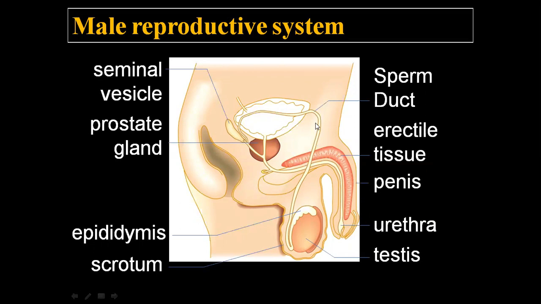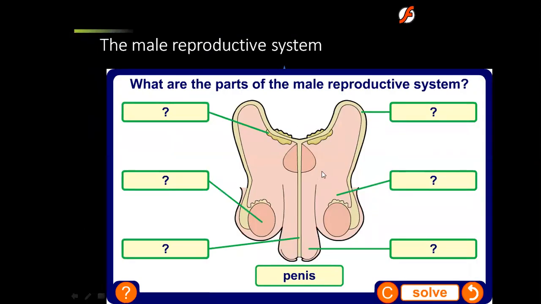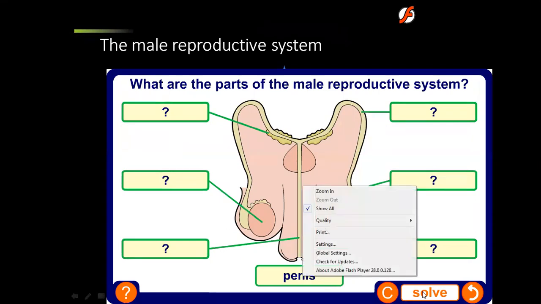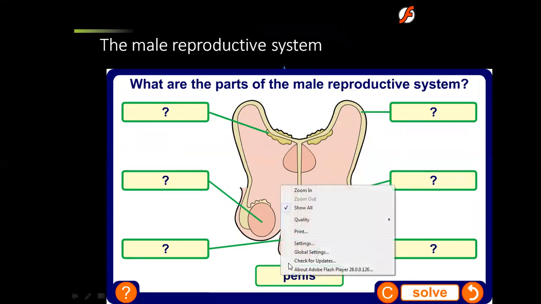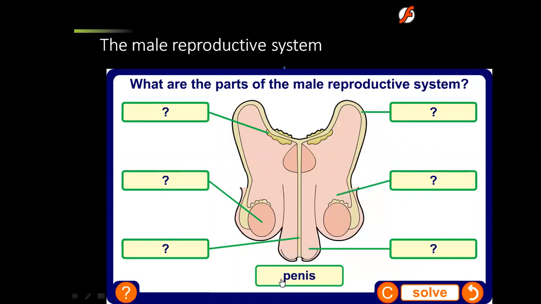Okay. Now, such a question you can face in the exam, mostly labeling of the male reproductive system. So let me label all these parts one by one. This part of the male reproductive system is the penis.